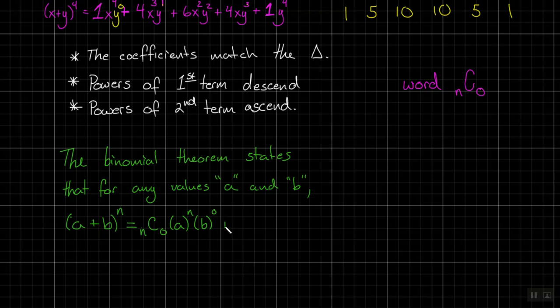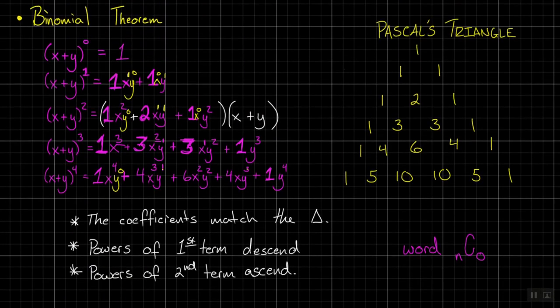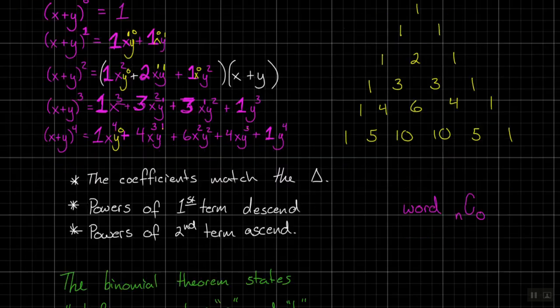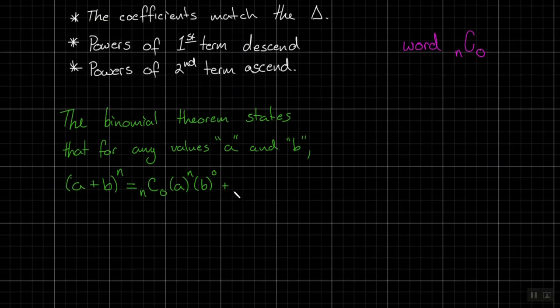Now, here's where it's going to be ugly for just a second, and then we'll come back to this after a brain break. My next number in front, it's not always a 1, is it? Sometimes it's a 1, like in this one, or it's a 2 or a 3 or a 4. There's not a connection there that I know of that you guys are trying to make. We're going to say that number can be written as n, C, 1. And I know it's ugly, but we'll clean this up.